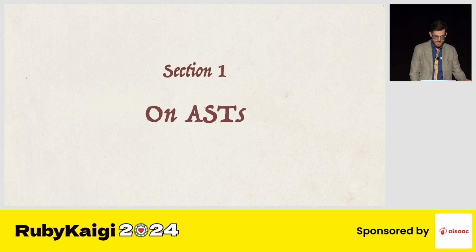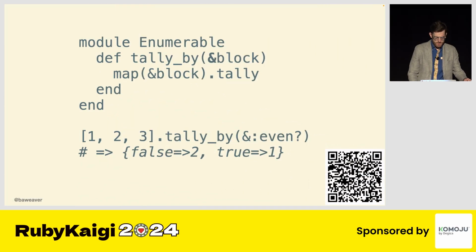So on the subject of ASTs, briefly, what are they and where are we today at a high level? When you see this text, what do you see around this audience? Do you see words that make sentences? Do you see characters? Do you see strange symbols? To anyone outside of Ruby, very likely they just see a bunch of text. They don't see anything of value. But to us, well, we see something different.